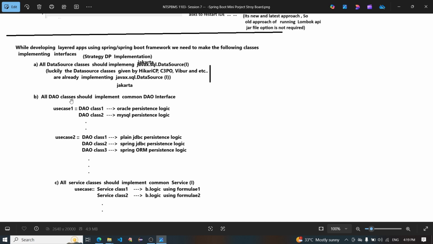B, all DAO classes should implement a common DAO interface. Use case 1: DAO class 1, Oracle persistence logic; DAO class 2, MySQL persistence logic; DAO class 3, Postgres persistence logic. Use case 2: DAO class 1 for plain JDBC persistence logic, class 2, Spring JDBC persistence logic, DAO class 3, Spring ORM persistence logic.